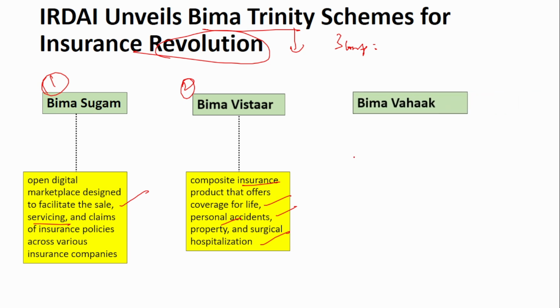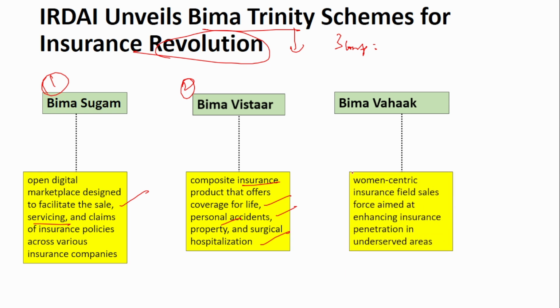Next, third one is the Bima Vahak. What is this Bima Vahak? It is a women-centric insurance field sales, and it is especially focused on improving its penetration in the underserved areas. We know that IRDA's ambition is to provide insurance for all by 2047. So for that, it is very important to penetrate the underserved areas. So remember the three component names: Bima Sugam, Bima Vistar and Bima Vahak.